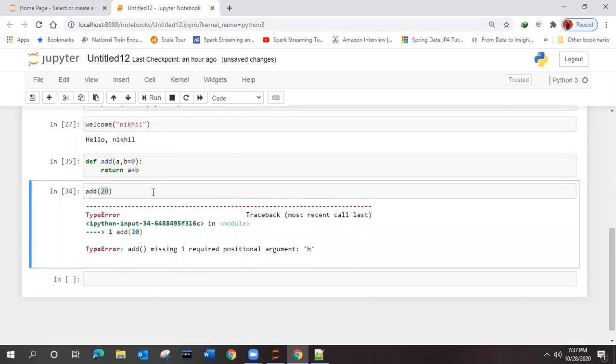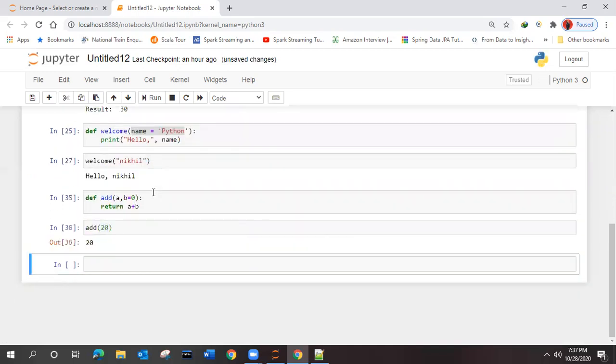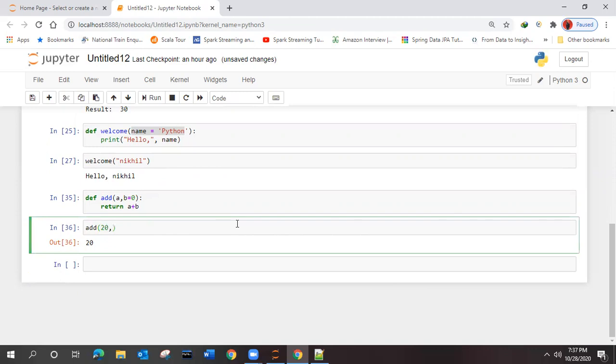What happened? It is executed. 20. You got it, right? But now, how does it know that it should take A instead of B? So by default, the first value will be copied to the first argument itself. Now, what you can do, like in the def function, we can give A and B equal to 0, like that also. That we have to see now. So A is not given, B equal to 0, and we are passing 20 and 10.